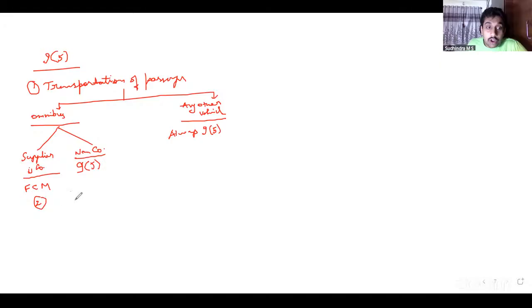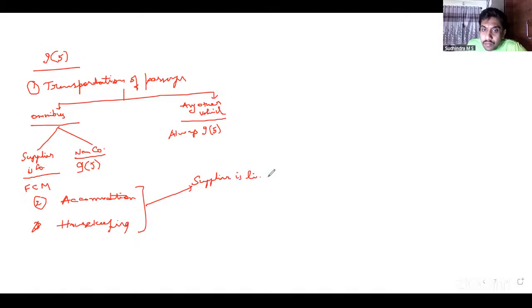Then next, accommodation services as well as housekeeping services, for both the same condition. With regard to accommodation and housekeeping, I have to see whether the supplier is liable to register under section 22(1), that is turnover. If the answer is yes, FCM. If the answer is no, 9.5, RCM.